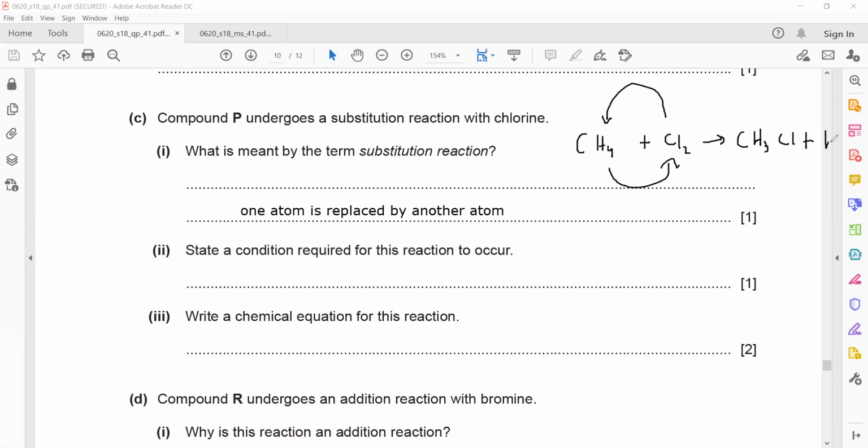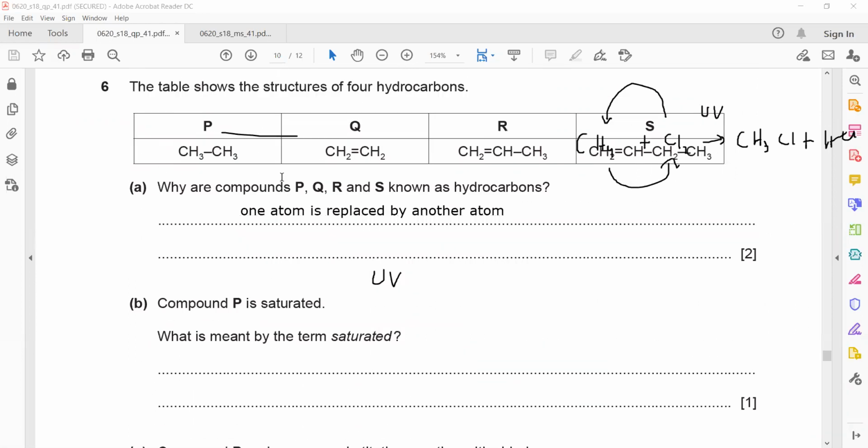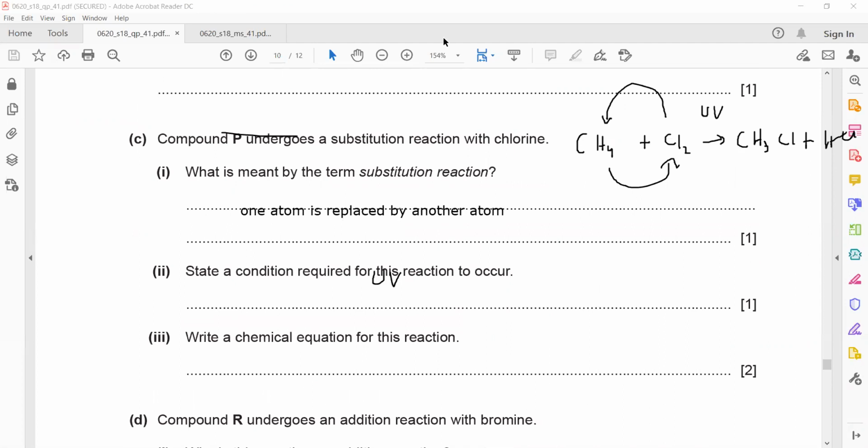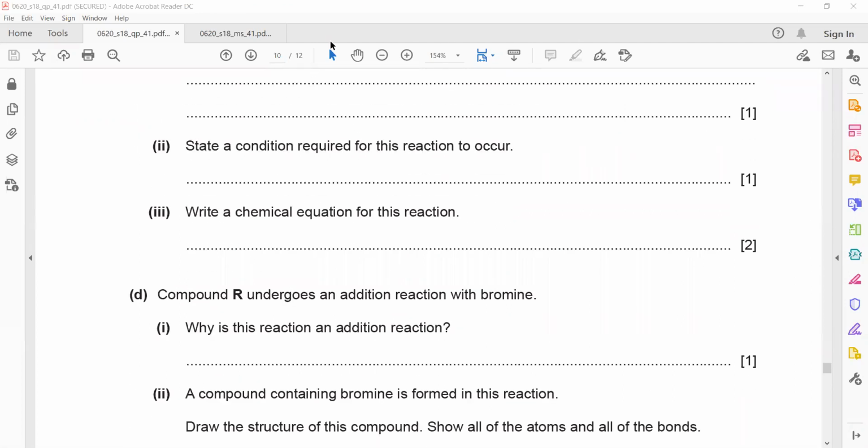And write a chemical equation. P undergoes a substitution. What is P here? P is actually ethane. So if I want to write the equation, ethane is C2H6 plus Cl2. One chlorine enters, one hydrogen leaves. So it will form C2H5Cl plus HCl.